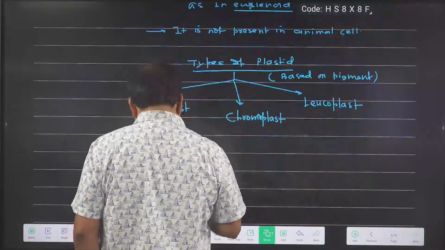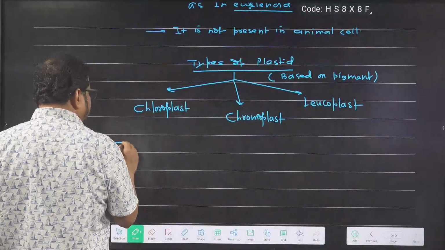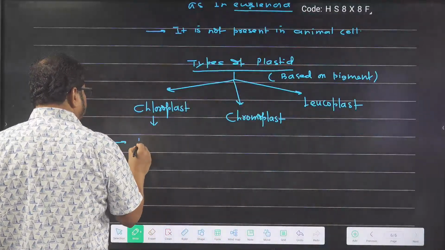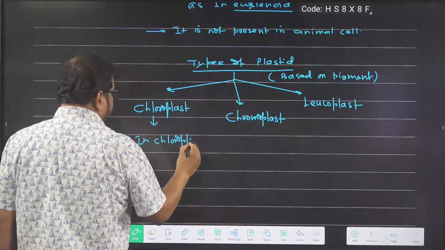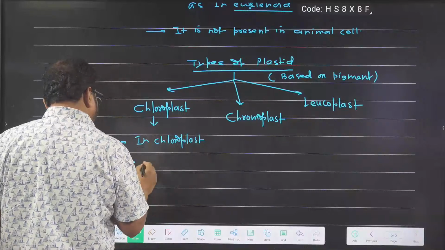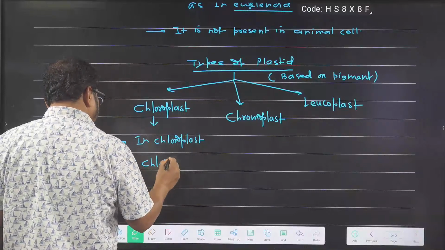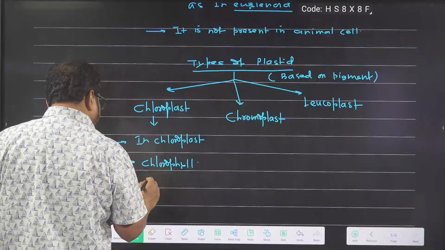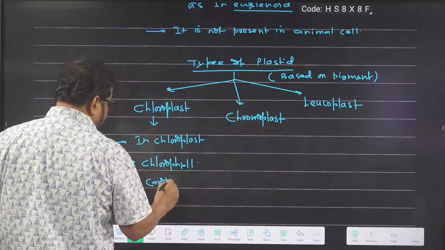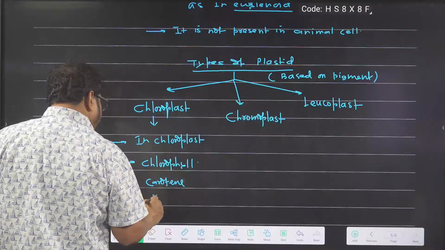So in chloroplast, which pigment is present? Chlorophyll is present, and it is dominantly present. Carotene and xanthophyll pigments are also present.